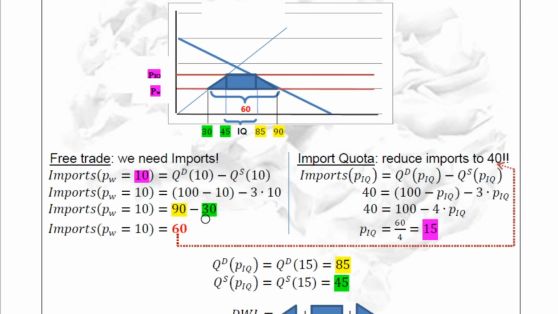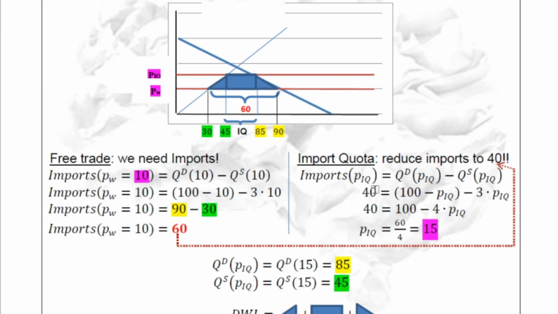So 90 minus 30. 90 is the quantity demanded at such a low price. 30 is the quantity supplied by domestic producers at the world price. So imports are 60. Then, as I told you, the import quota is 40. We reduce imports by 1/3 of this, so by 20, and the imports now are 40.